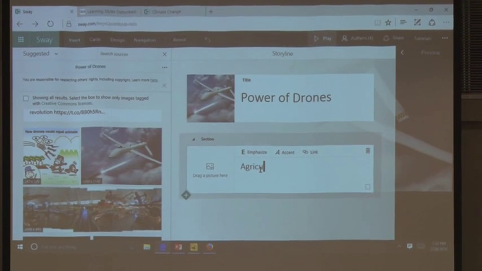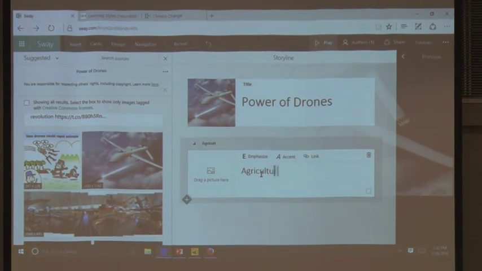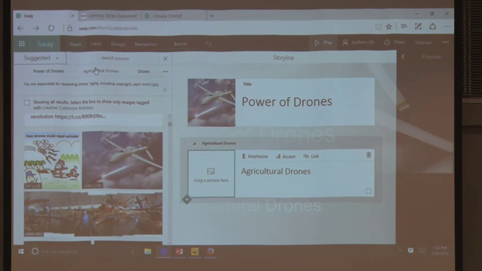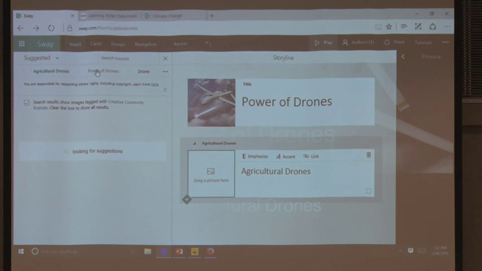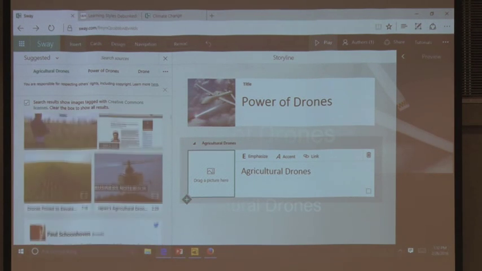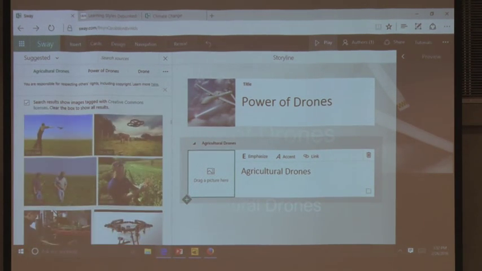I heard that you can actually watch your crops. We're not talking about what is grown in Colorado or Washington State, but regardless, agricultural drones could work here, whatever you happen to be growing. And what it does immediately right here is it finds agricultural drones that I can pull in, and not only pictures, it finds YouTube videos and all kinds of Twitter tweets about the topic.